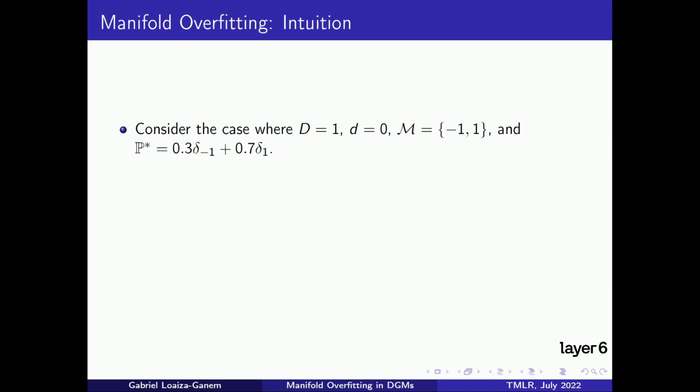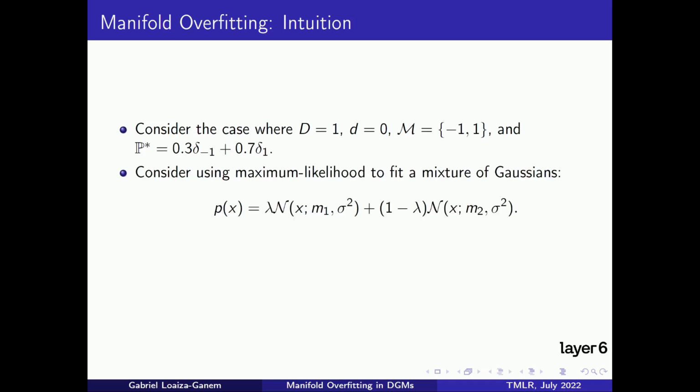We argue that training flexible full-dimensional density models when the data lies on a low-dimensional manifold results in pathological behavior, which we call manifold overfitting, of which I will now give an example. Let us consider a very simple case where ambient space is one-dimensional and the manifold is zero-dimensional, consisting only of 2 points, -1 and 1. And let's also assume that the data-generating distribution assigns probability 0.3 to -1 and 0.7 to 1.